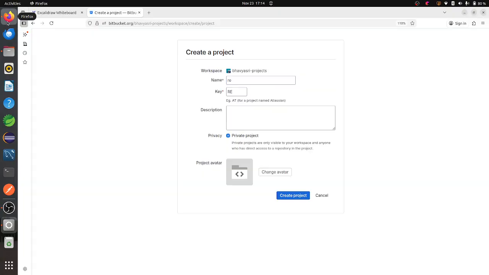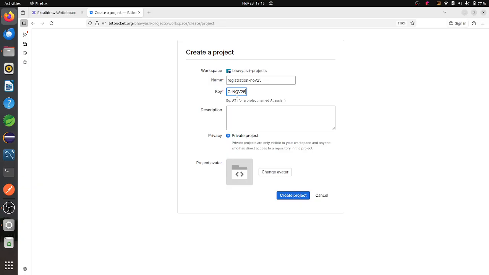To do that, I need Bitbucket support, or a Git repository, that means GitHub. So I am creating a project named registration. You can create any project, and you can give any name. This one is November 25, and I'll write it here with the key also. You have to make this private only.